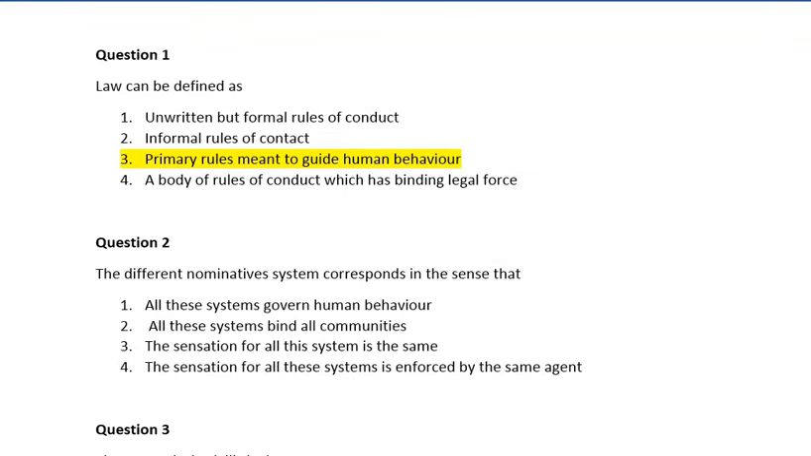Question number 2. The different normative systems correspond in the sense that: number 1, all the systems govern human behavior. Number 2, all the systems bind all communities. Number 3, the sanction for all the systems is the same. Number 4, the sanction for all the systems is enforced by the same agent. So guys, the correct answer is number 1, which says all the systems govern human behavior.